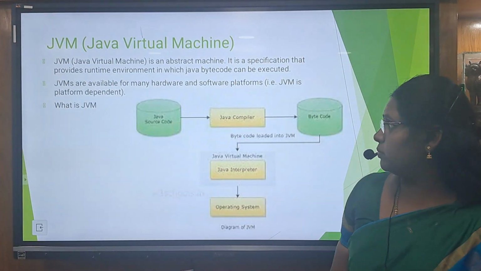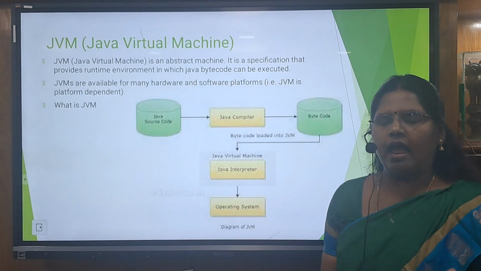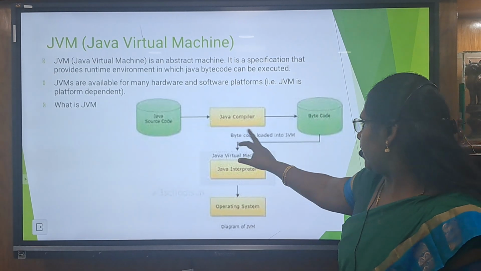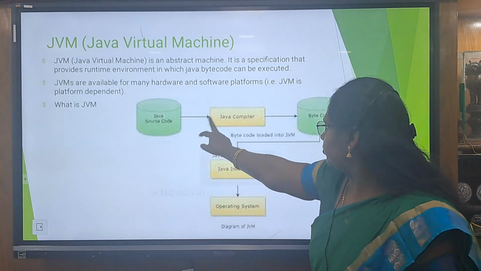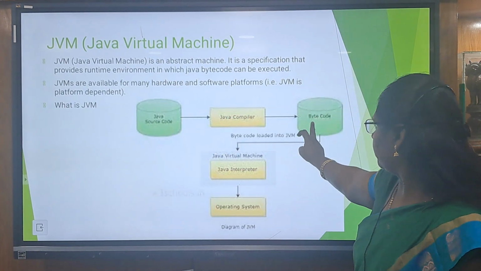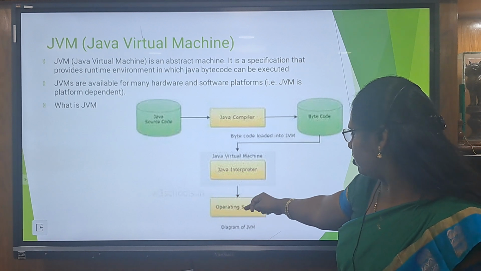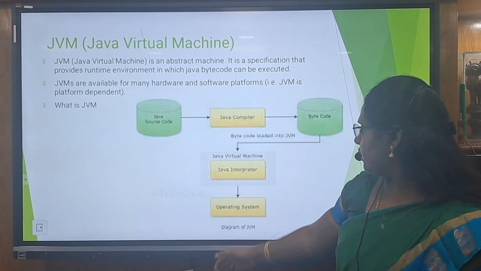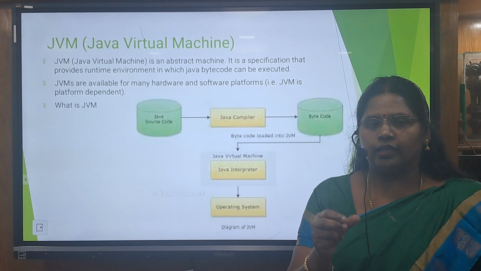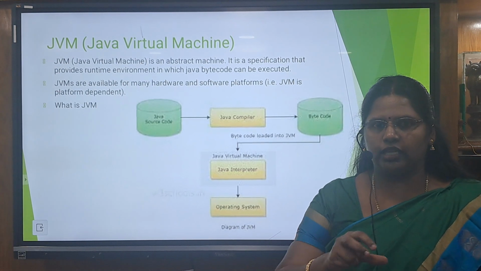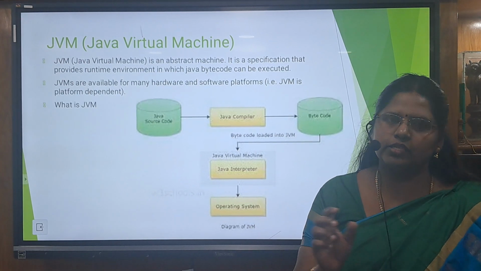And Java virtual machine. The Java virtual machine is an abstract machine. An abstract machine is an imaginary machine, and in this machine we are compiling the source code into bytecode. First the Java compiler converts the source code into bytecode, and the bytecode is then taken by the Java interpreter, and the operating system will take the program and run it. In the interpreter itself, we can find the errors, eliminate them, and easily resolve them.